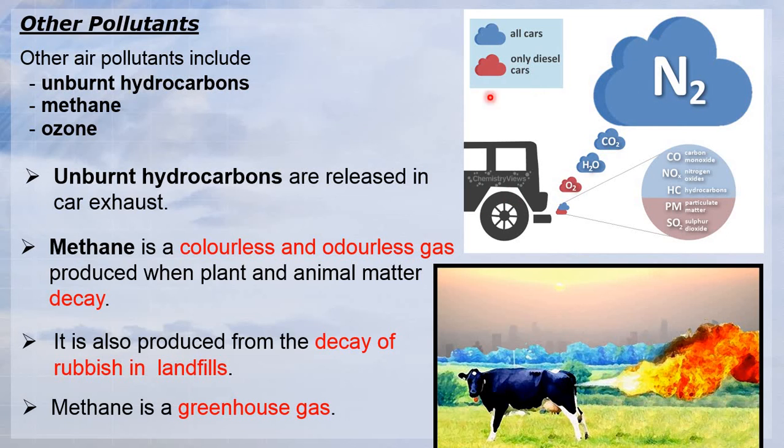The difference here is that the blue one is all cars, and only diesel cars are shown by the red one. So this is what is released from vehicles. What type of gas is released?